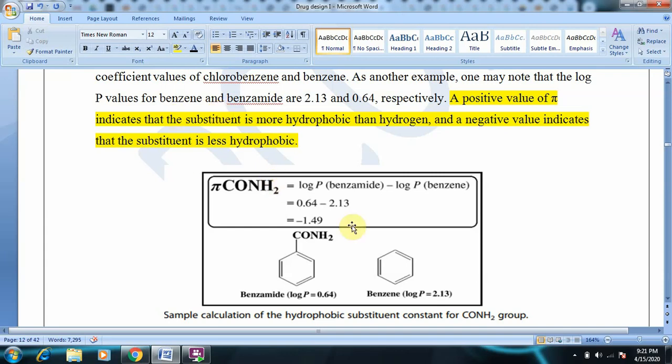You know that amides are polar groups. So obviously benzamide should be more polar than benzene.